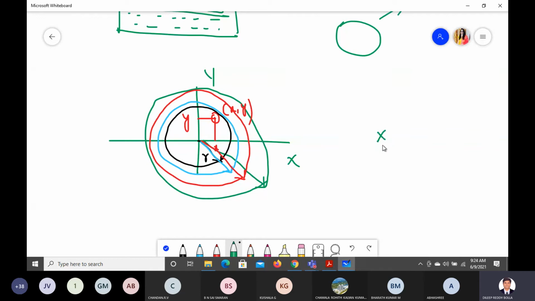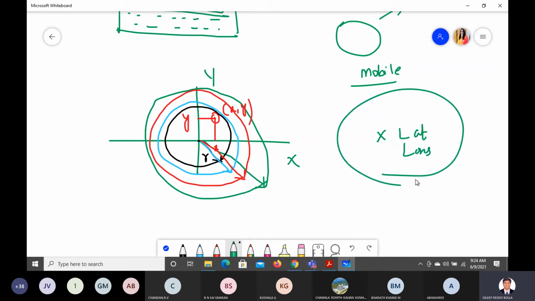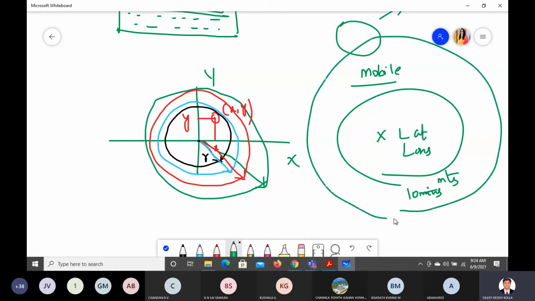What we are trying to do: if I want to find some person, or you missed your mobile phone somewhere on the latitude and longitude, right? If it is close to 10 meters, you can figure it out. Not 10 minutes, 10 meters, you can figure it out. If you have a strong radar which covers close to 100 meters, you can figure it out. Then which one will be helpful for you?